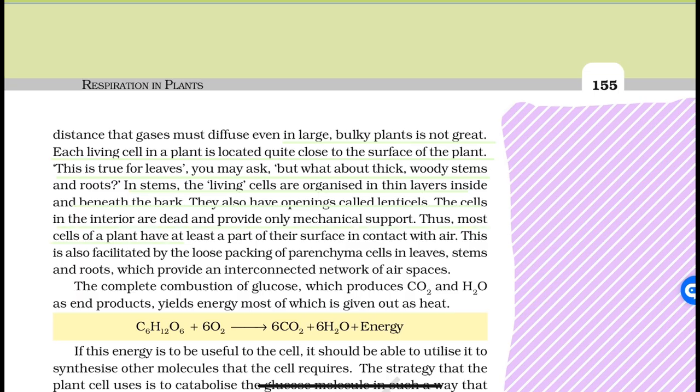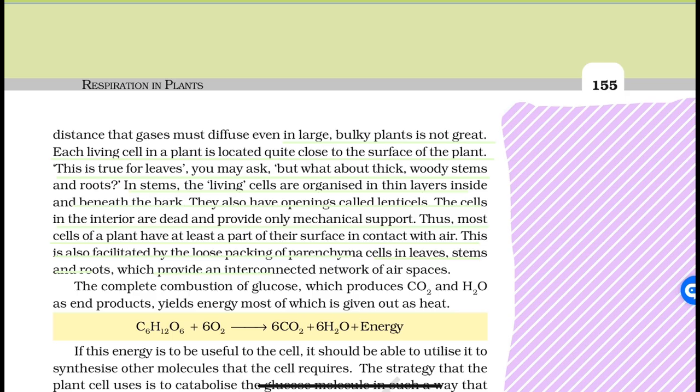Thus, most of the cells of a plant have at least a part of their surface in contact with air. This is also facilitated by the loose packing of parenchyma cells in leaves, stems, and roots, which provide an interconnected network of air spaces.